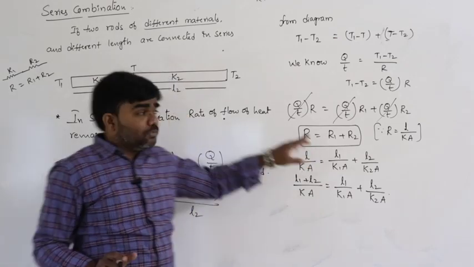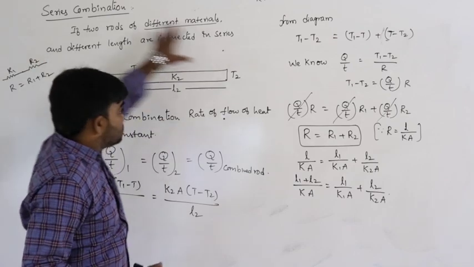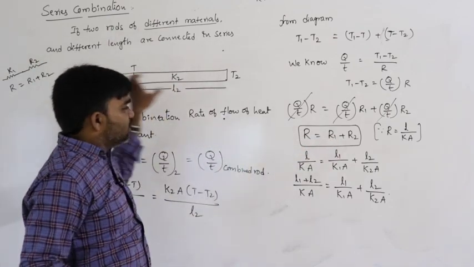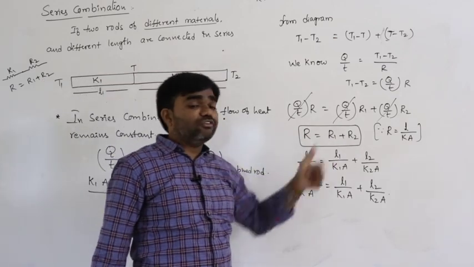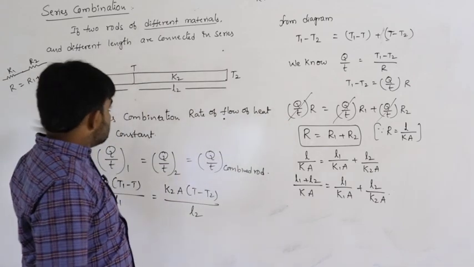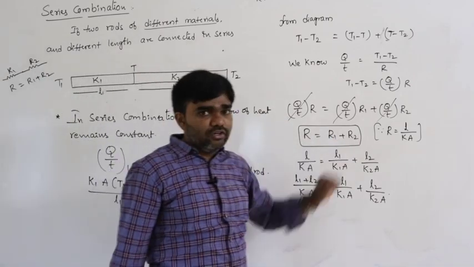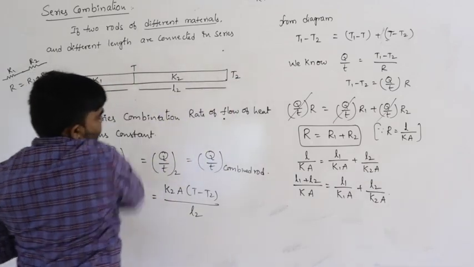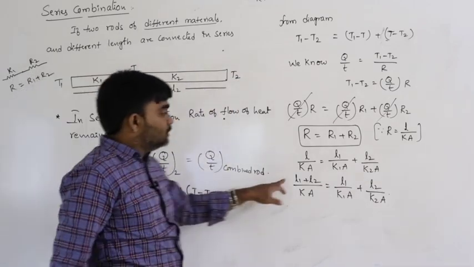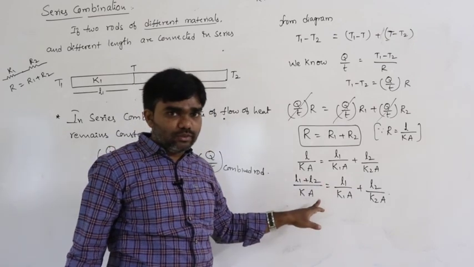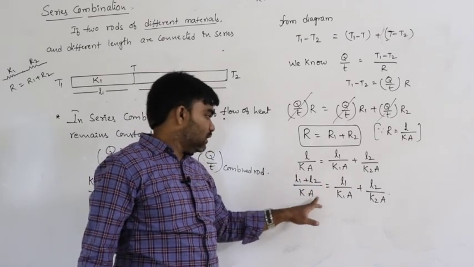Total resistance of the system is equal to the sum of individual resistances. That is the concept. So this R belongs to the total system. What is the total system length? L1 plus L2. That's why I am writing L1 plus L2 by Ka here.